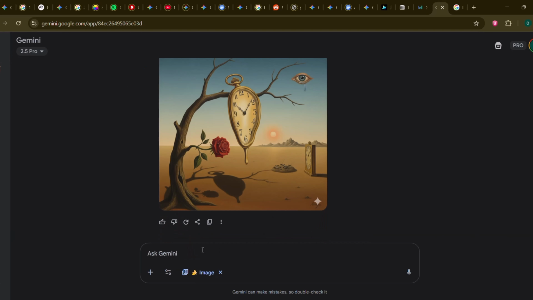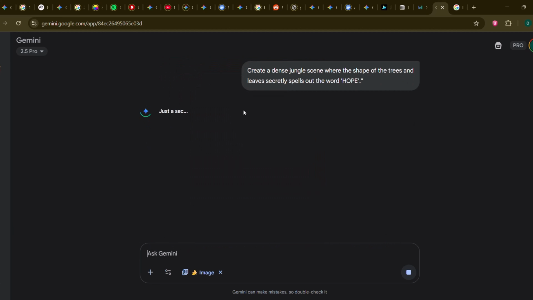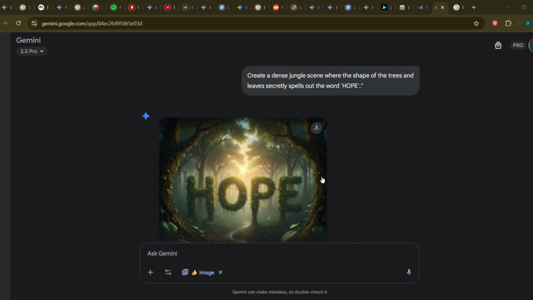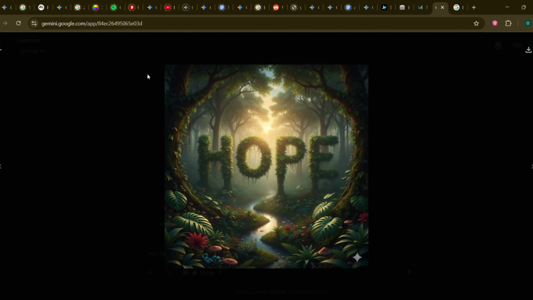24. Optical illusions and hidden text. This is a fun one. Create a dense jungle scene where the shape of the trees and leaves secretly spells out the word hope. See if your friends can spot it.